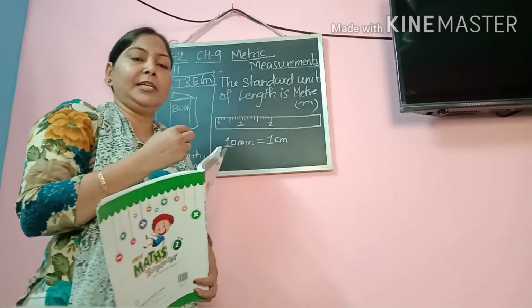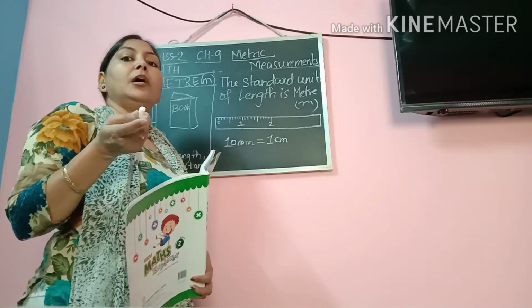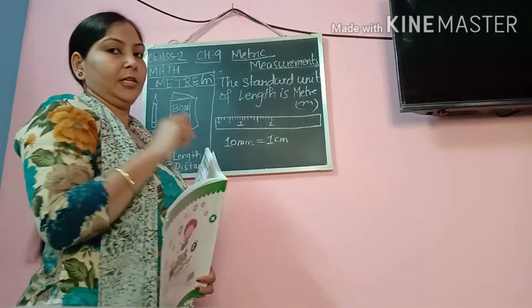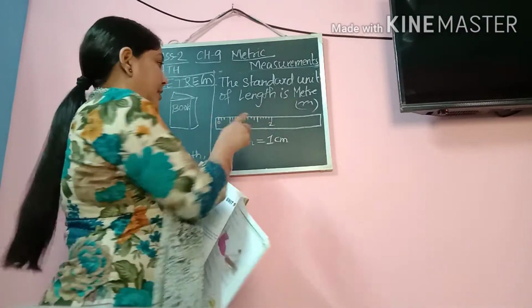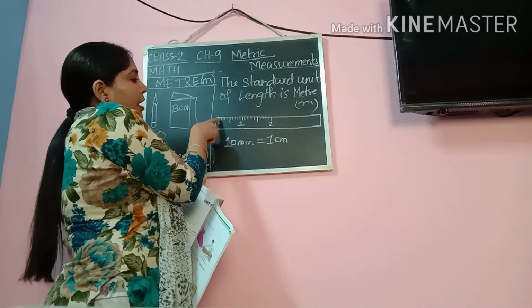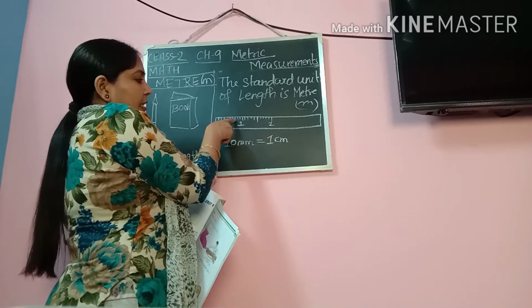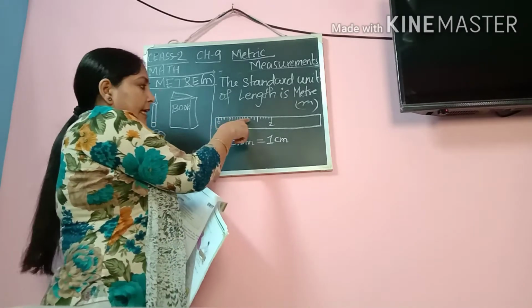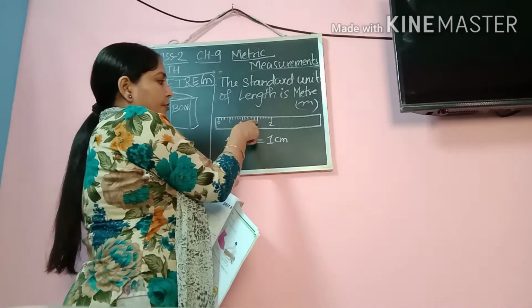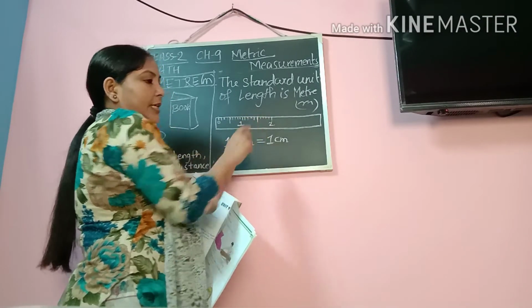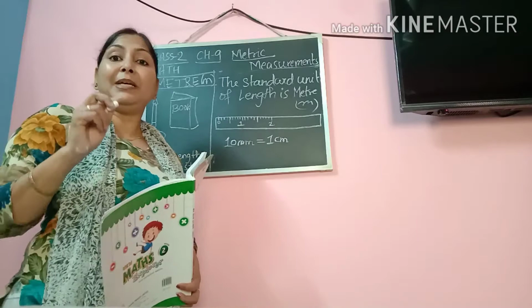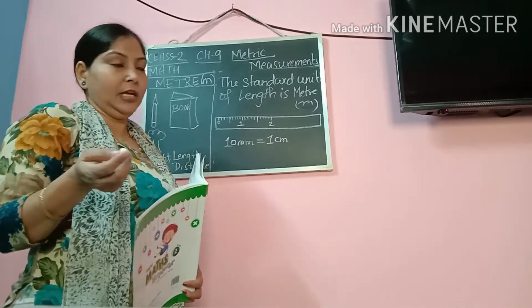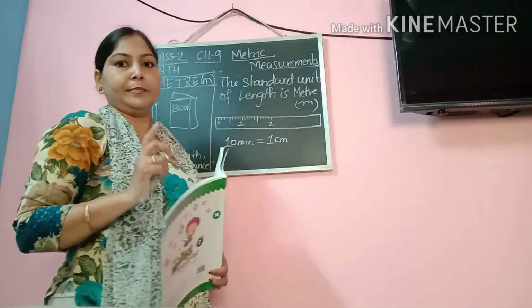Now 2 centimeter, if I say, that means how many millimeter? 20 millimeter. 20 millimeter means 2 centimeter. If you start counting from here, 1, 2, 3, 4, 5, 6, 7, 8, 9, 10. Okay. 10, then 11, 12, 13, 14, 15, 16, 17, 18, 19, 20. So 20 millimeter is equal to 2 centimeter. Like this it goes on.